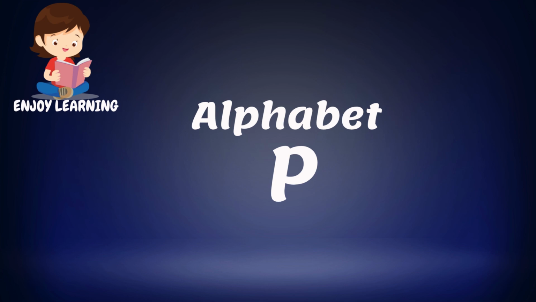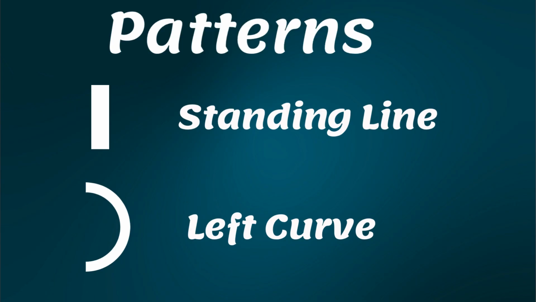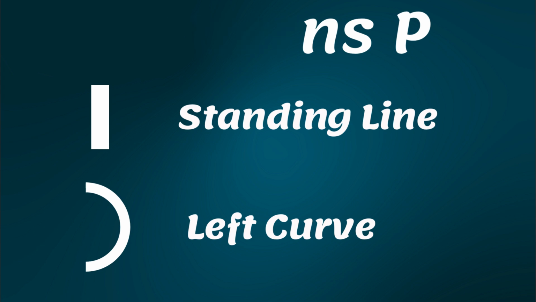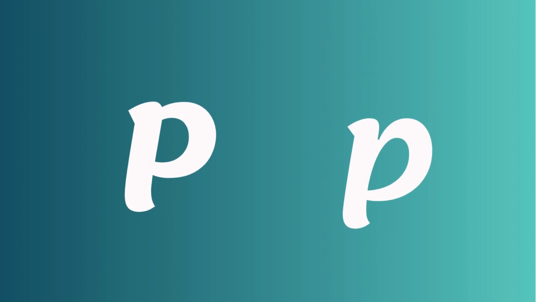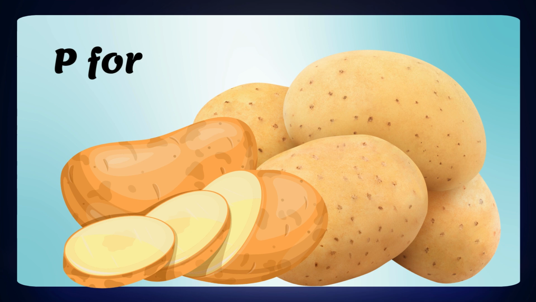Let me introduce alphabet P. Patterns we use to write letter P. Standing line, left curve. Capital P, small p. P for potato.